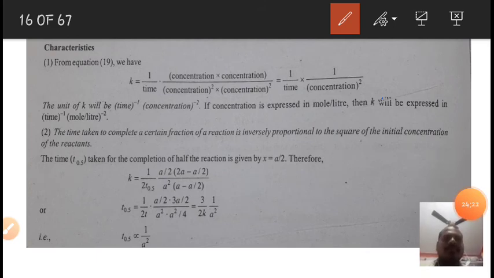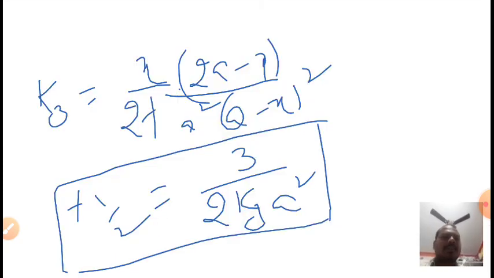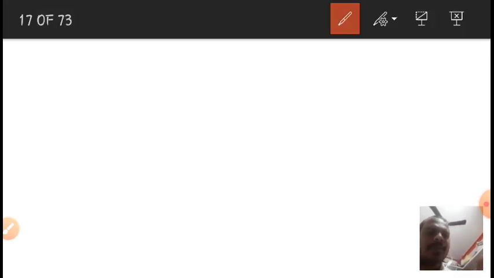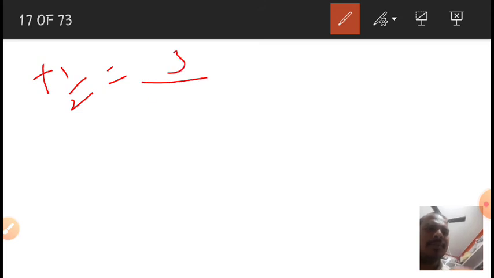Here, units of the third order rate constant. To get the units of third order rate constant, we can derive units from the half-life equation of third order reactions also. 3 by 2 k3 a square.